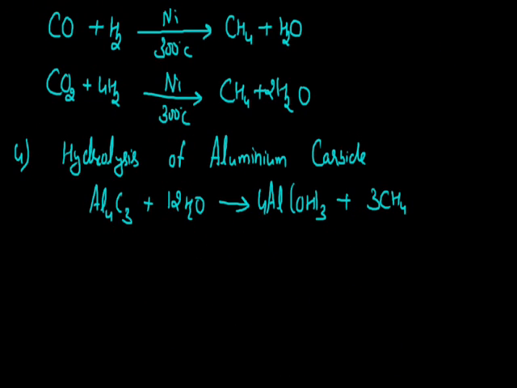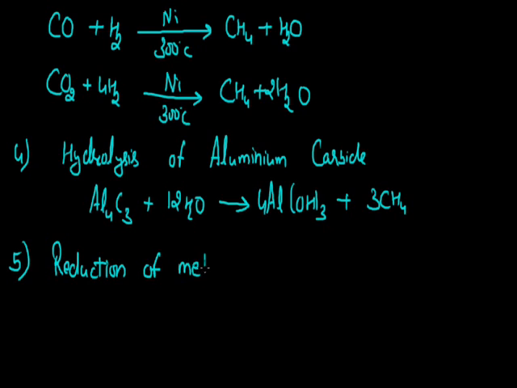Now as we know, by the oxidation of alkane we can form aldehyde, ketone as well as acid. So if we go for the reverse of the oxidation process, that is reduction, then by the reduction of alcohol, aldehyde and acid, we can again get the alkane molecule back. That is the next method of formation. Methane can be prepared by the reduction of alcohol, and since it is the very first member of the alkane homologous series, here we will go for the reduction of the first member of the alcohol homologous series.